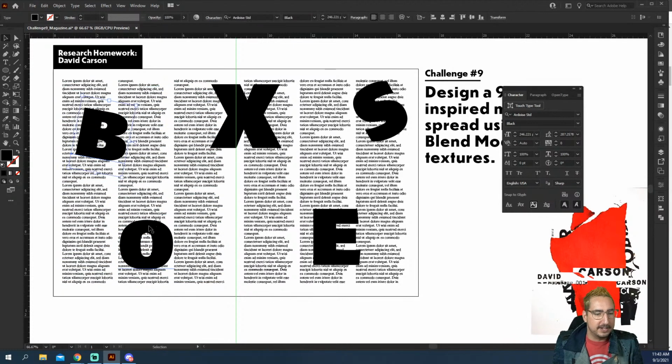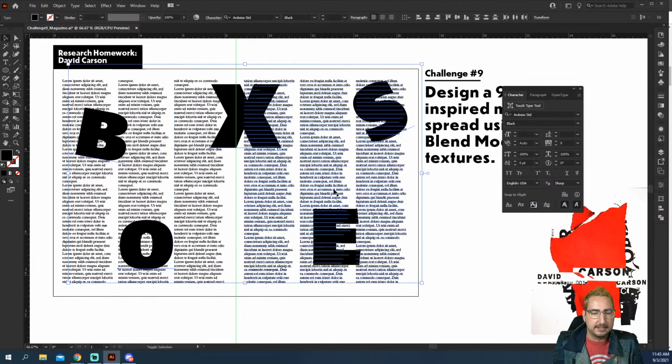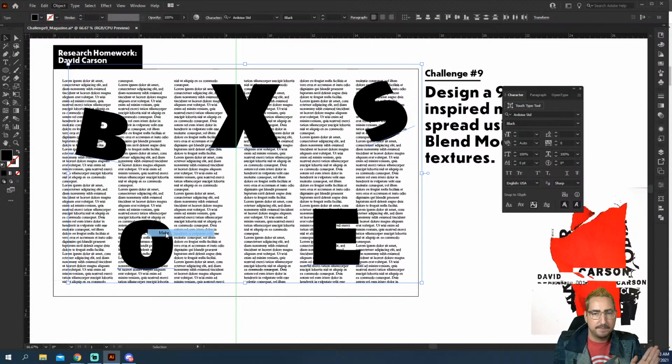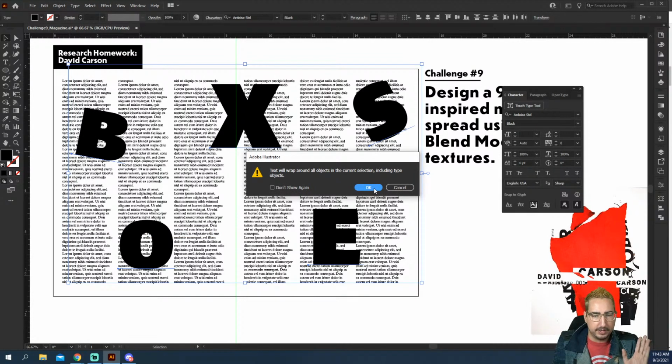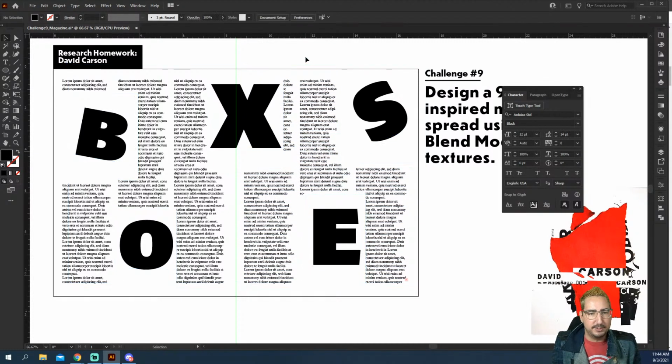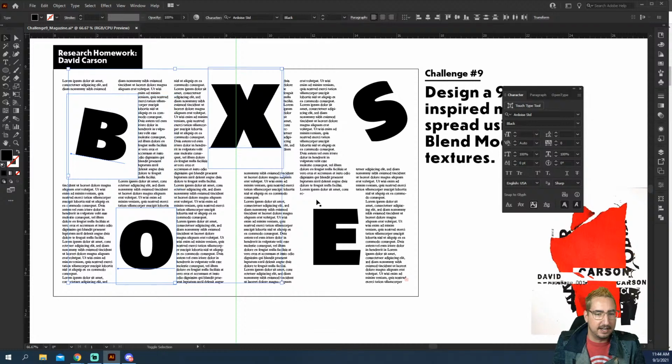So what we're going to do is we're going to select all of these little pieces. And I think it's going to work if I select them all. We may need to do it individually. And I'm going to go to Object and then go to Text Wrap and then hit Make. So we're going to make it first. We're going to hit OK. It's going to do all objects. There we go. So now it has wrapped the text around all of these objects. So you can see our story is still there, but there's room around each of these objects because the text is wrapping to make this crazy box.